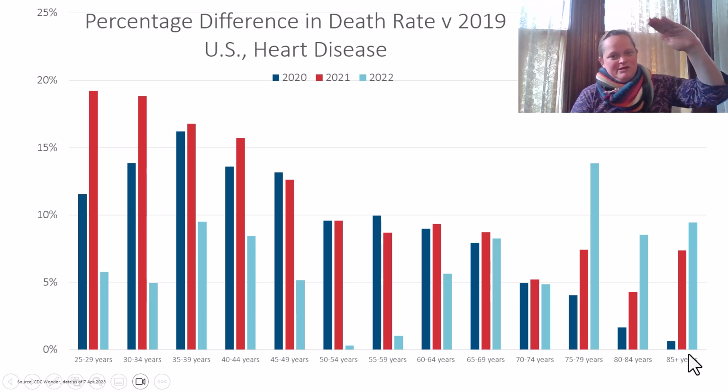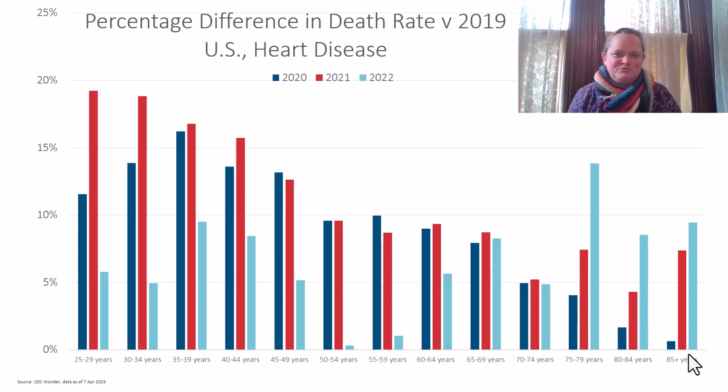So up, then peak at 35 to 39, and then down. And the least relative increase is for those over 85 years old in 2020.